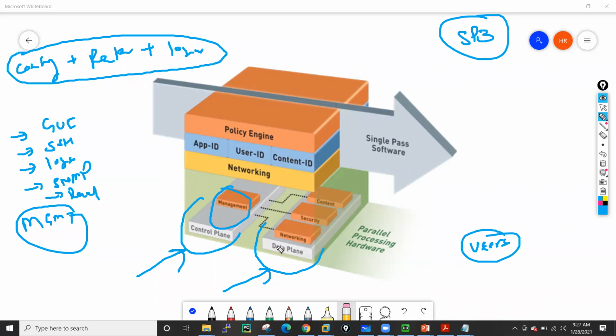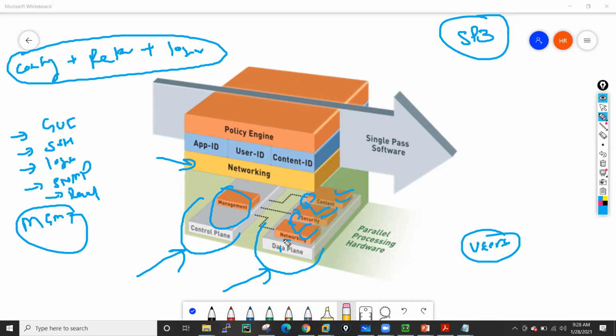Okay, and after that we have the data plane. The data plane is further divided into three planes: networking, security, and content. And why have they divided it this way? Because they want to achieve single-pass software, that's why they have divided it. And each of these processors has a dedicated RAM and CPU. They don't have any dependency on each other regarding resources. So that's why they are able to work parallelly. That is your parallel processing hardware.